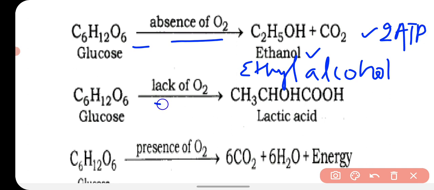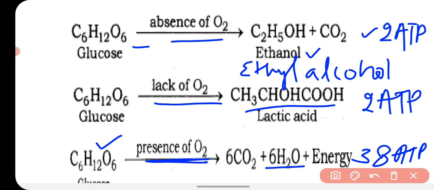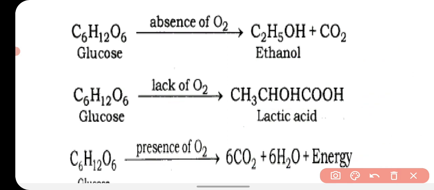And if there is a lack of oxygen, like it occurs in the muscles, lactic acid will be formed, and here also 2 ATP will be generated. If there is presence of oxygen, then aerobic respiration will take place, and the glucose molecule will be broken down completely, and 38 ATP molecules will be generated, and a byproduct will be formed, that is 6 molecules of water, and a waste product will be generated, that is carbon dioxide.